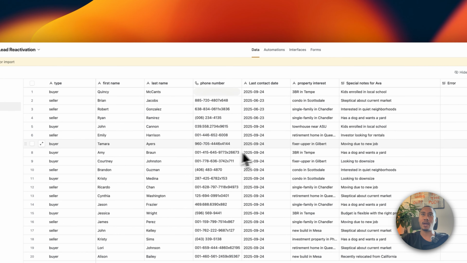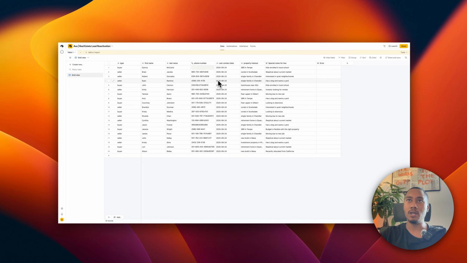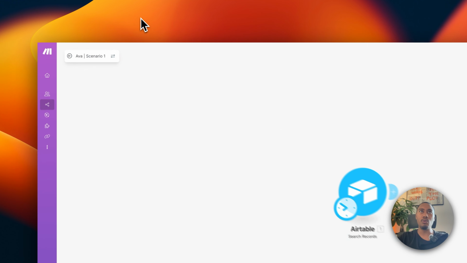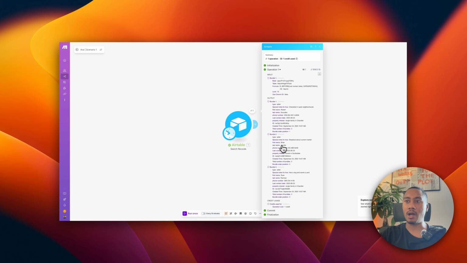If we look back at our table, we can see that everyone has been contacted in September, except for these 3 leads who were contacted in June. So we can see Brian, Robert, and Ryan. If we run the scenario, we should only see those 3 leads pop up. Okay. So you have Robert, Brian, and Ryan.